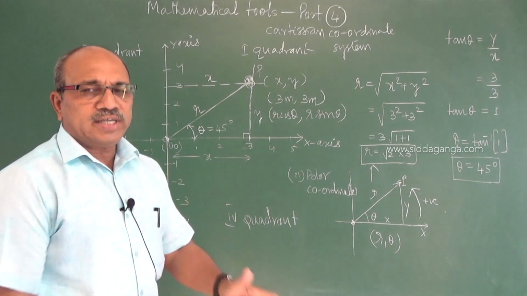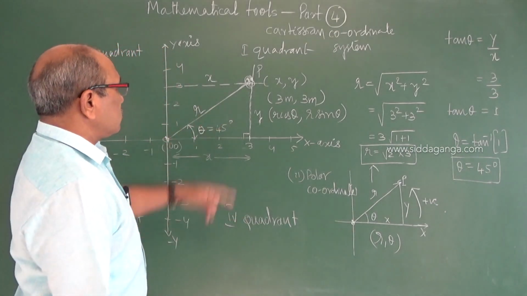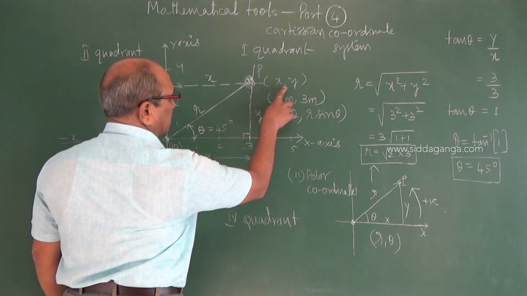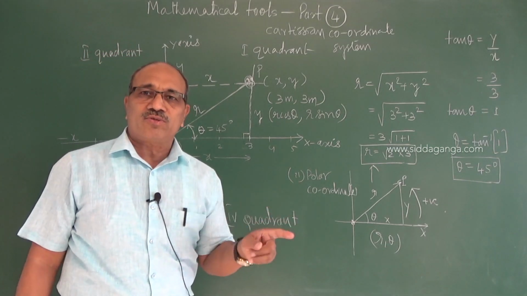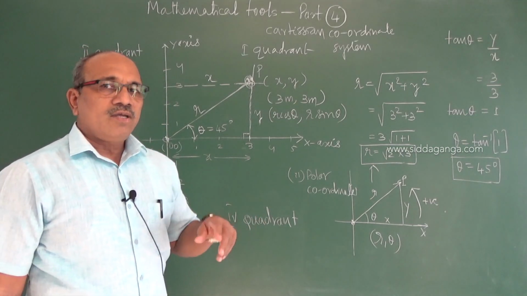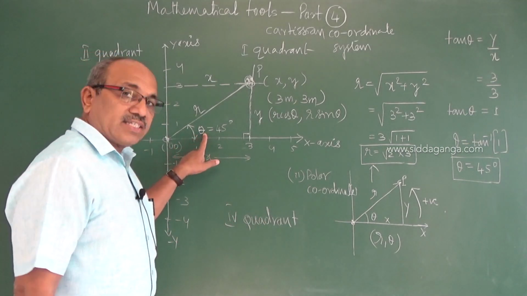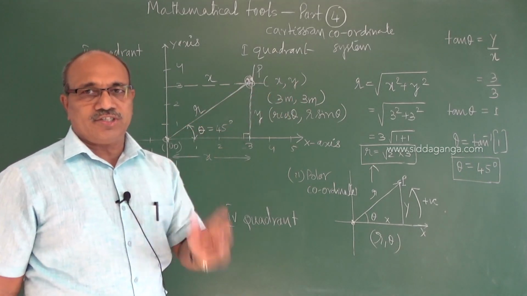So, a quick recapitulation of both. When we see x and y here, we must be fast in case of entrance exams when you go to the solution of problems. We have to see which quadrant we are in, both in respect of polar coordinates, the theta value, and also the xy values, which are consistently changing.